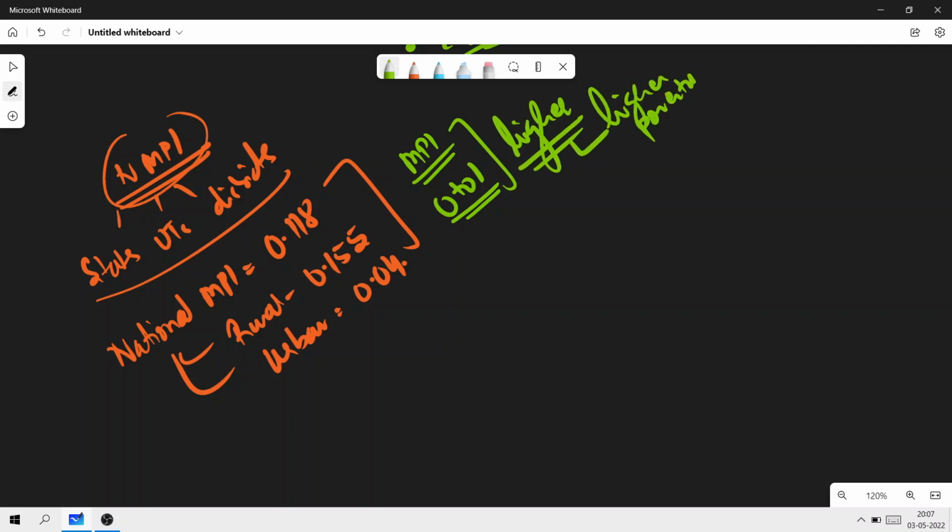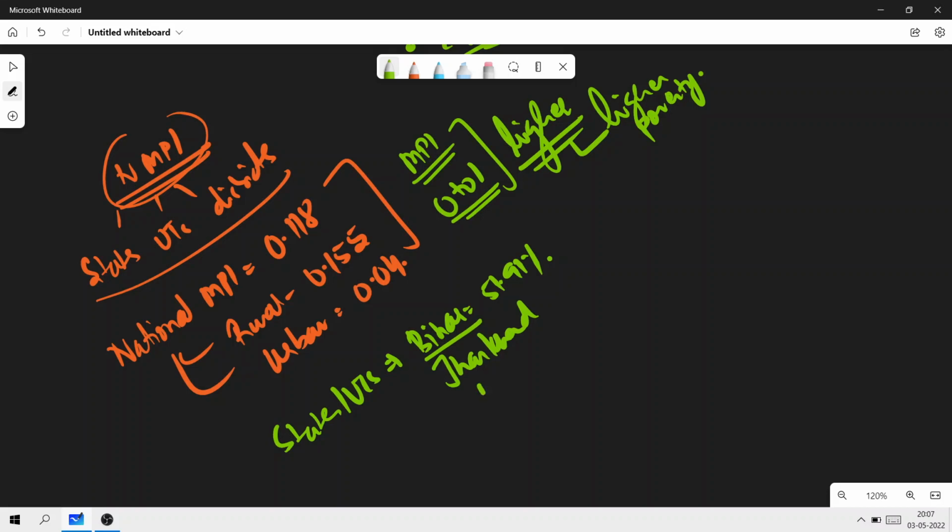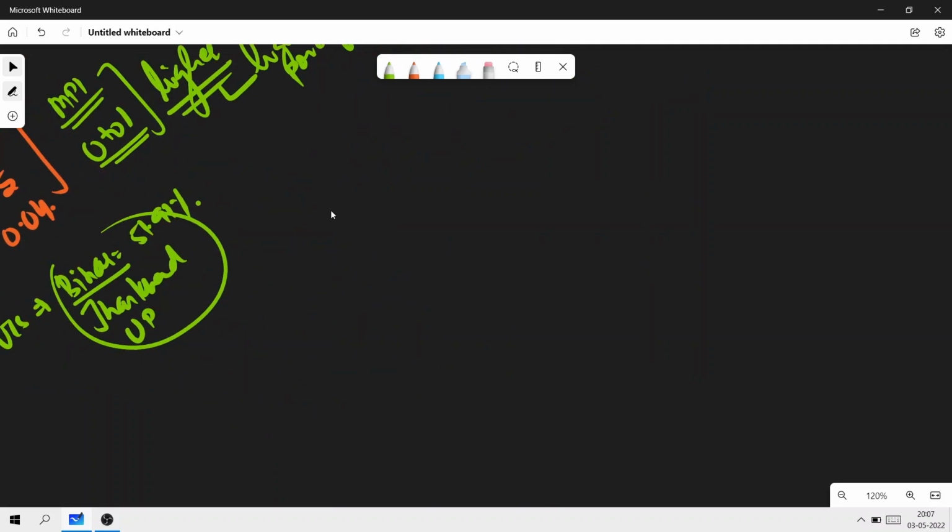So the highest poverty states as per the report are what? It is Bihar first, with 51.91% of the population as poor. First Bihar, then followed by Jharkhand, then the third is Uttar Pradesh. So these states are very important. Please remember them.